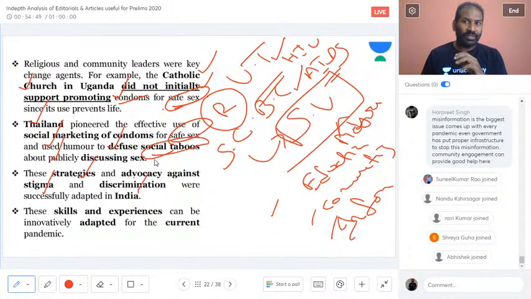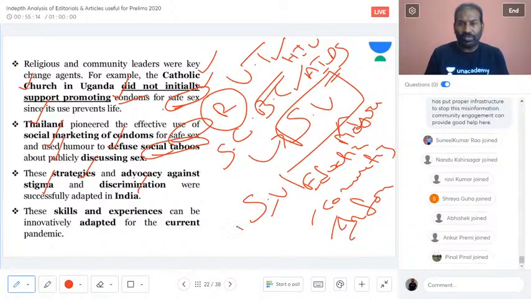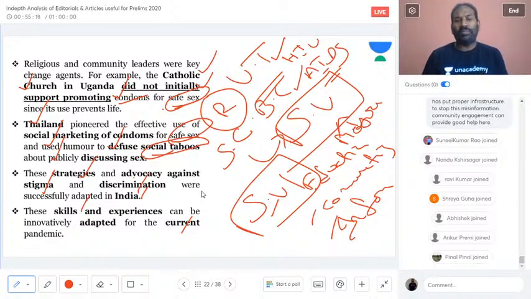India has also gone ahead with various innovative methods of advertisement through Bollywood actors, and various regional actors. They made sure that information and educating of the people was done in regards to safe sex. So that was the measure taken, the social vaccine, and these skills and experiences can be adapted even in the current pandemic,